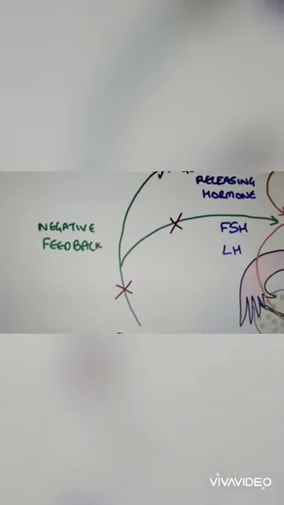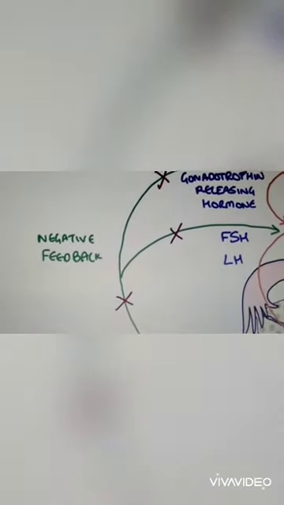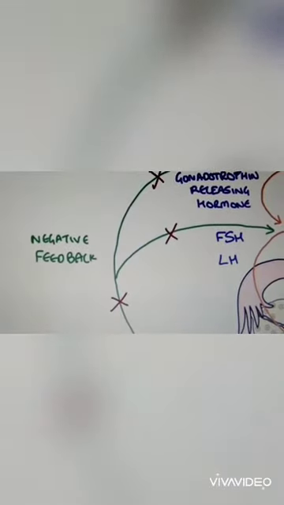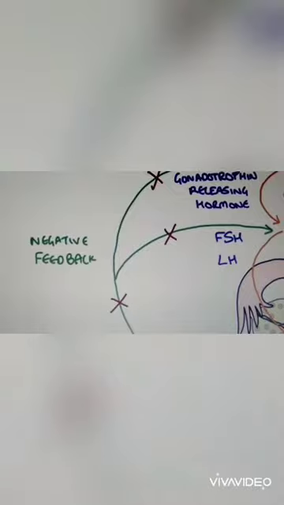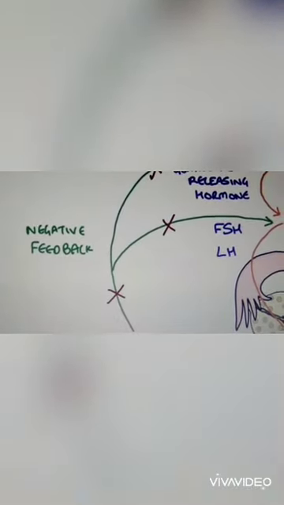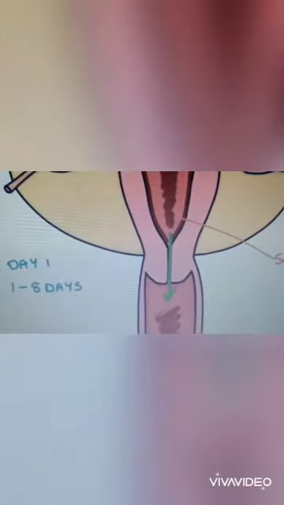and it causes the negative feedback to stop, and again the gonadotropin releasing hormone and luteinizing hormone will start releasing, and again ovulation starts. Again the menstrual cycle will start. The endometrium breaks down and then menstruation starts. Menstruation starts at day 1, and the superficial and middle layers present in the endometrium start breaking, the tissues break down, and then bleeding starts. Blood is released from the vagina.